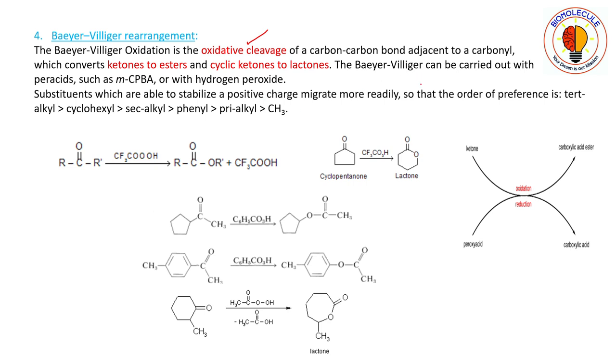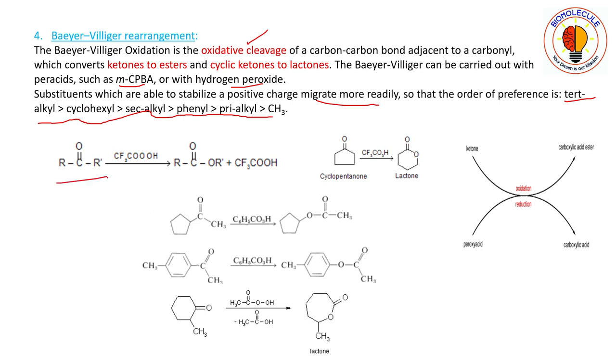So the Baeyer-Villiger can be carried out with per acids such as MCPBA, metachloroperbenzoic acid, or with hydrogen peroxide. Substituents which are able to stabilize a positive charge migrate more readily, so the order of preference is tertiary alkyl, cyclohexyl, secondary alkyl, phenyl, primary alkyl, then CH3. Okay. So see here, what is the reaction?